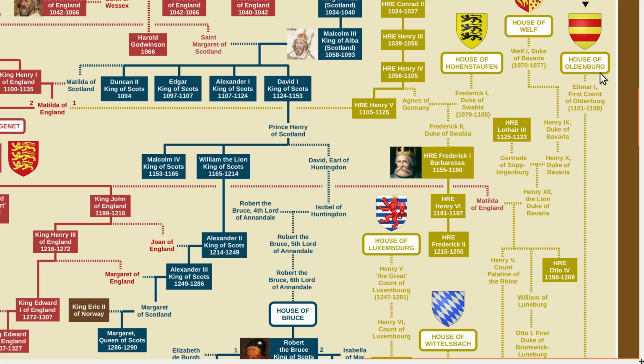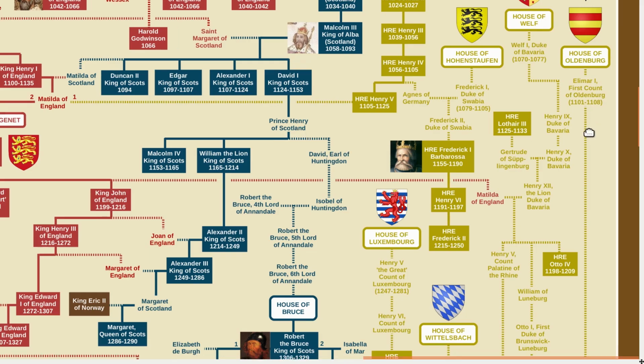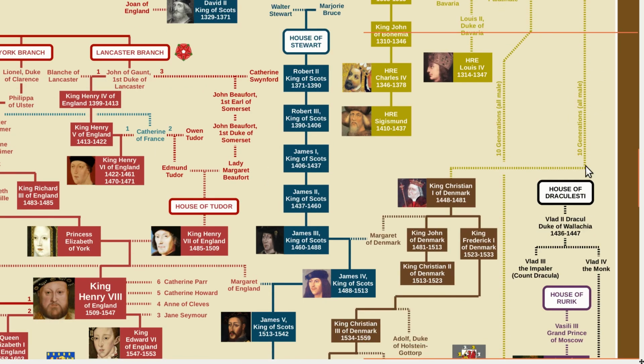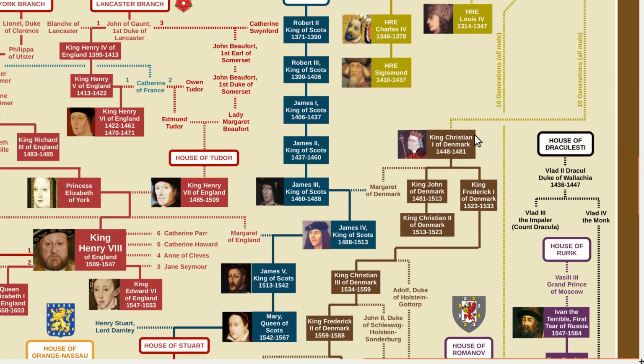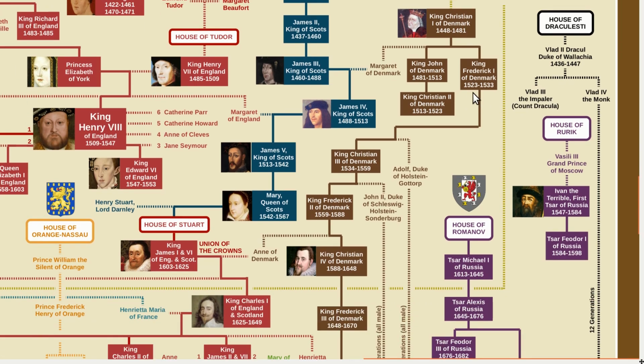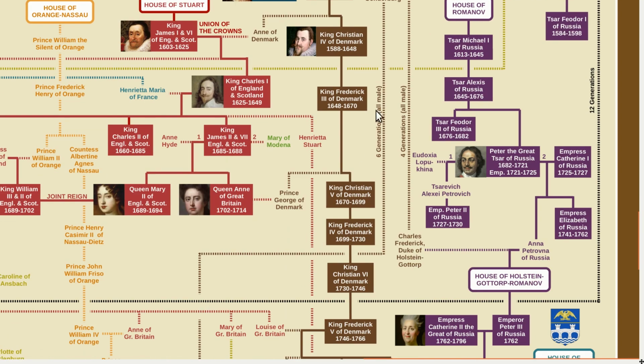So the House of Oldenburg, they were originally counts in a place called Oldenburg, which is in Germany. And for many generations, the male descendants reigned as counts. And it wasn't until King Christian I of Denmark that the Oldenburg family becomes kings. And they reign in Denmark for quite a long time. And again, here we get the branch off that eventually becomes the Glücksburgs.